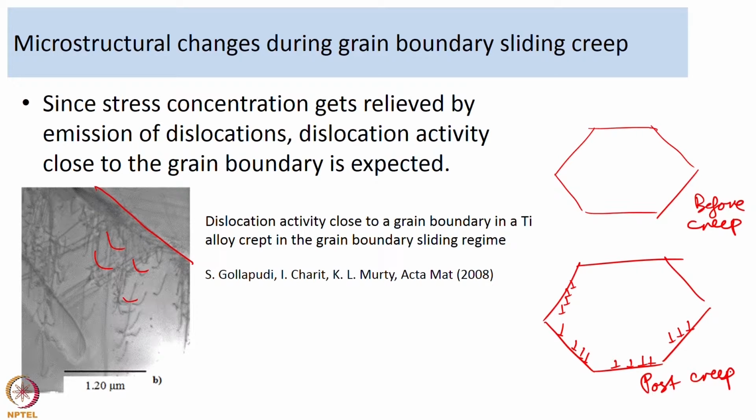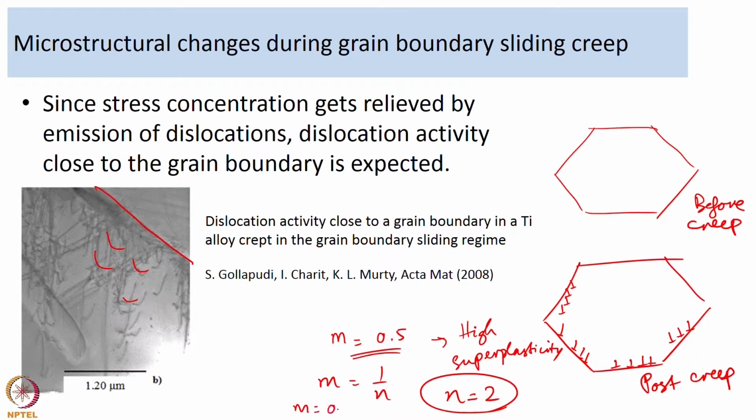People have observed that one of the key deformation mechanisms, and in fact the key deformation mechanism, in superplasticity is grain boundary sliding, and the strain rate sensitivity is high. The strain rate sensitivity m is required to be around 0.5. So, if you have m equal to 0.5, then you get high superplasticity, and m is equal to 1 over n, and since n is equal to 2 for grain boundary sliding, you get m equal to 0.5. That is why, if you have grain boundary sliding playing an important role, then you can expect high superplasticity.